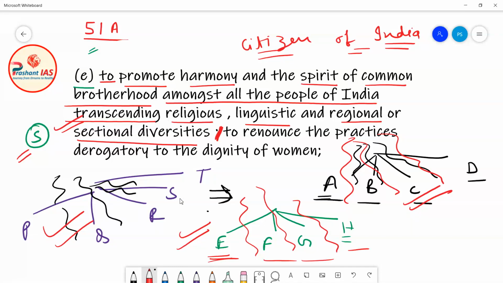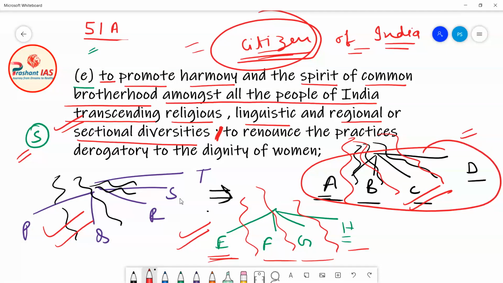It means that article 51 capital A clause E is giving direction to the citizens of India that they must go beyond the boundaries of religion. They should forget which religion they belong to. They should only remember that they are citizens of India. The people of India should go beyond the boundaries of language, means they should forget what language they speak.